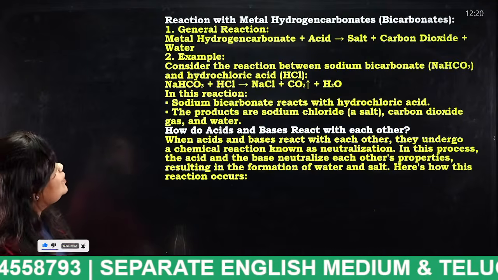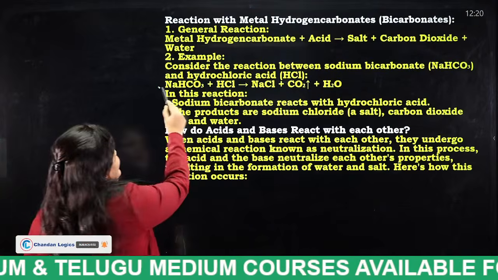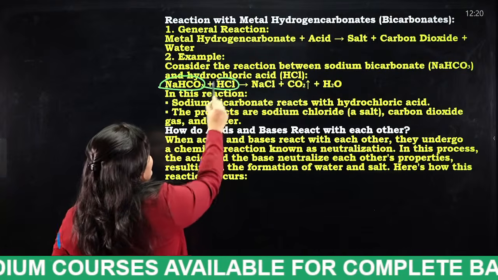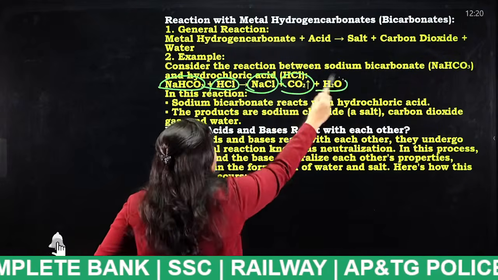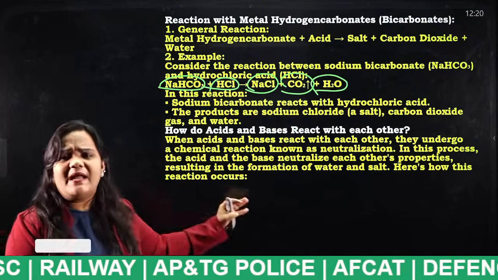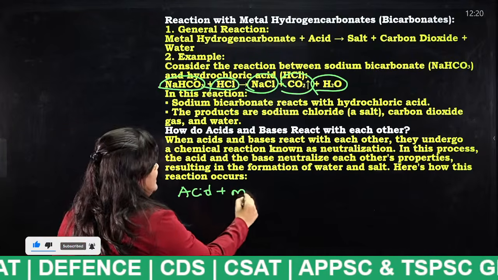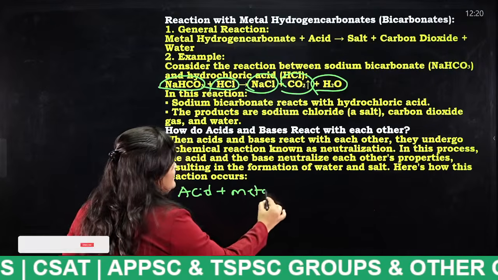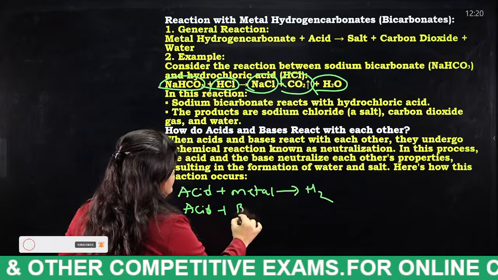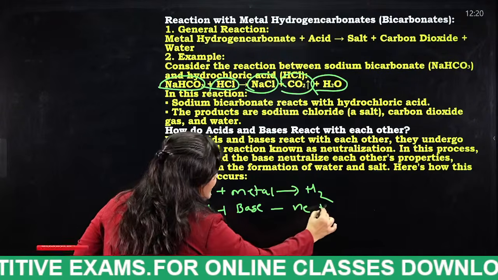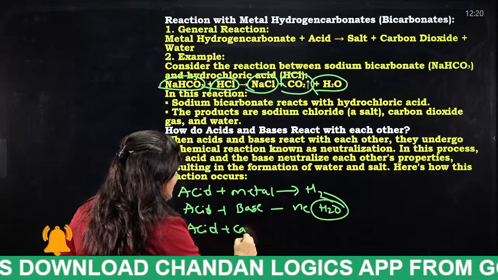Reaction with metal hydrogen carbonates, nothing but bicarbonates. So what will you get, students, when sodium bicarbonate reacts with hydrochloric acid? Sodium chloride, water and carbon dioxide. So I will explain this in simple terms. Acid plus metal. Note it down, students. Acid plus metal gives us hydrogen. Acid plus base is neutralization, that means we will get H2O. And finally, acid plus carbonate or bicarbonate.